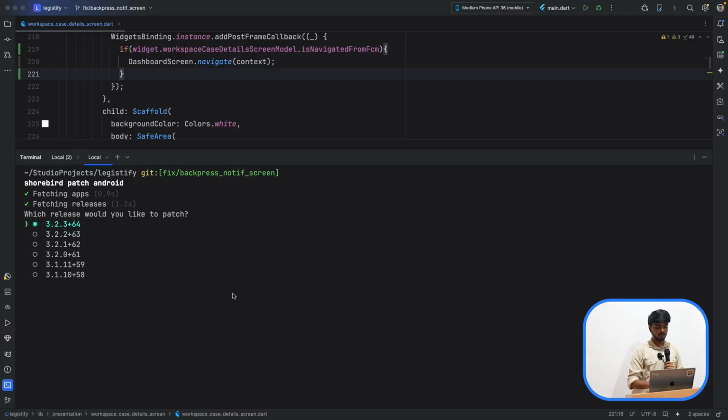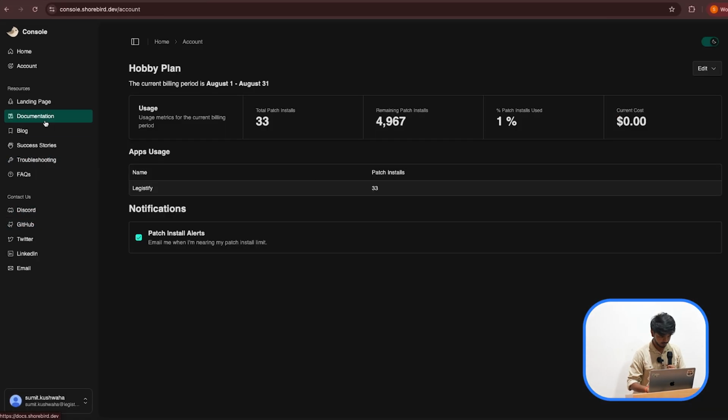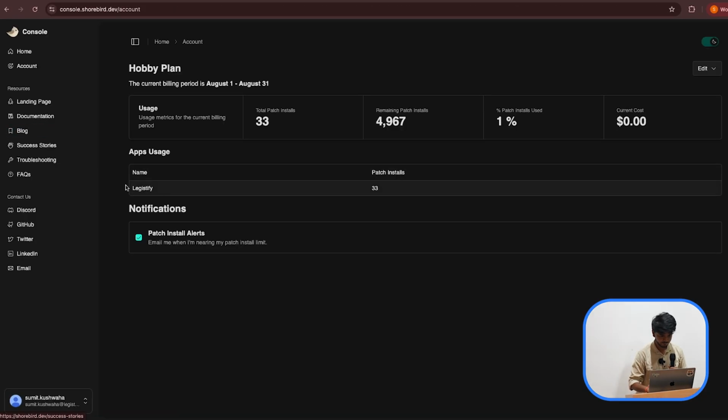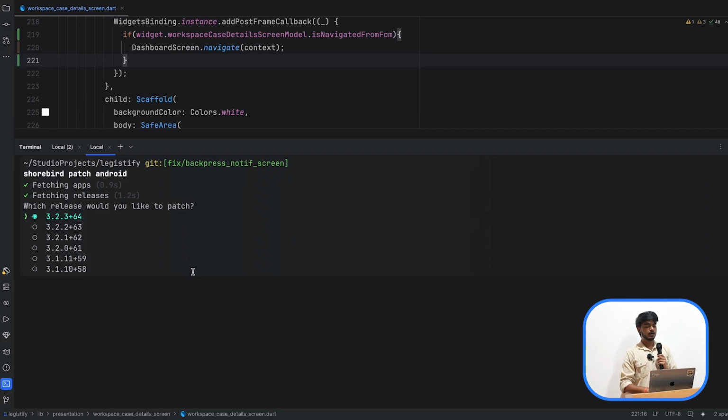So let me show you the Shorebird account also. This is my Legistify account already. Okay. So until now, this is the number of builds or version codes that I have pushed via Shorebird. So we are currently at this version. It is basically asking for which release would you like to patch. So we will pick the first one, which is the latest one. तो अभी एक बहुत बड़ा सा कमांड चलेगा, टाइम लेगा.